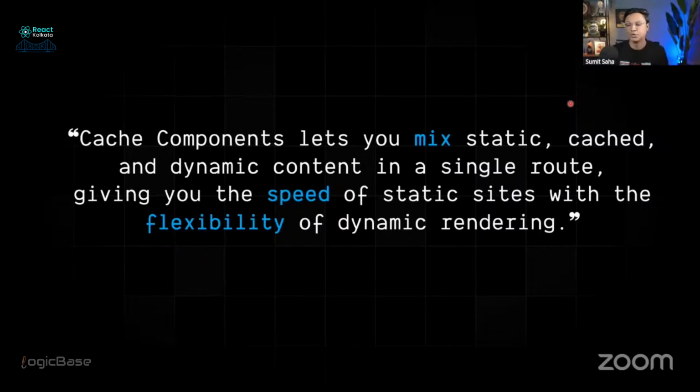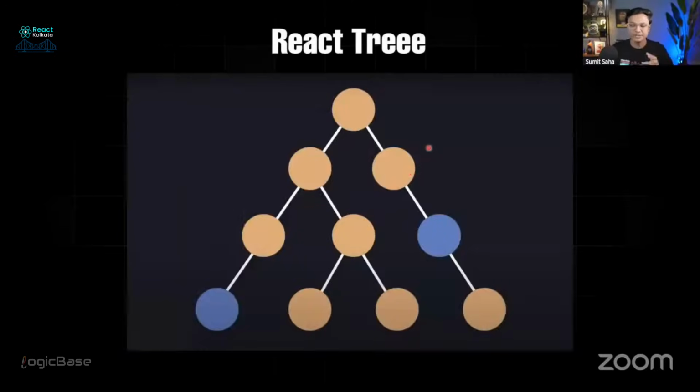Okay, so let me explain a bit. Consider this is a React tree. When we go to any web page or any React application, for example, something.com/home, you will land on a home page, right? That home page is basically a React component, and it has other subcomponents as well. So consider that home page as a set of different components. In the slide, you can see the yellow marked components are static components, and the blue marked components are dynamic components.